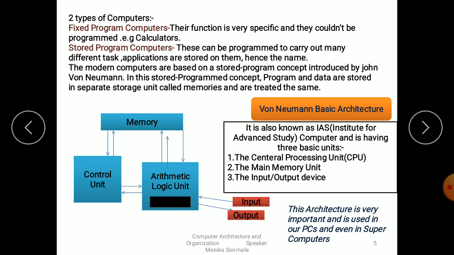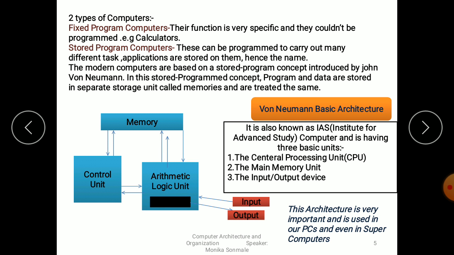So the next point is the basic von Neumann architecture. In that, two types of computers: first one is fixed program computers and the second is stored program computers. Fixed program computers have very specific functions and they can't be programmed. Example, calculators. In stored program computers, the programs to carry out many different tasks and applications are stored on them. The modern computers are based on the stored program concept introduced by John von Neumann.